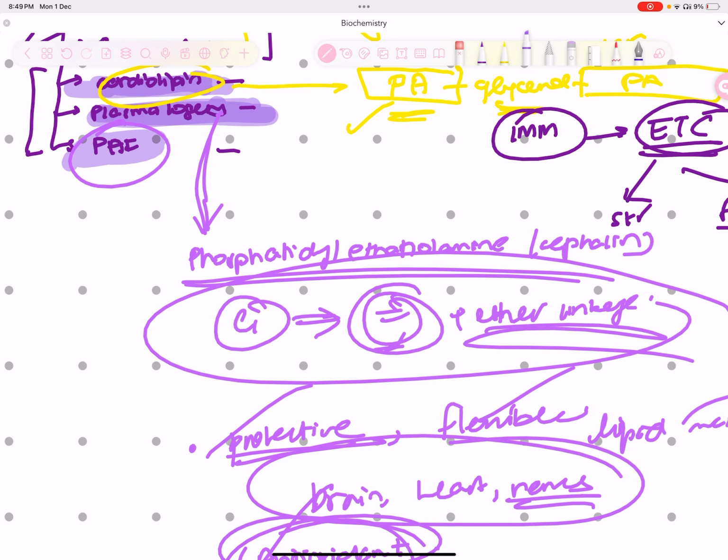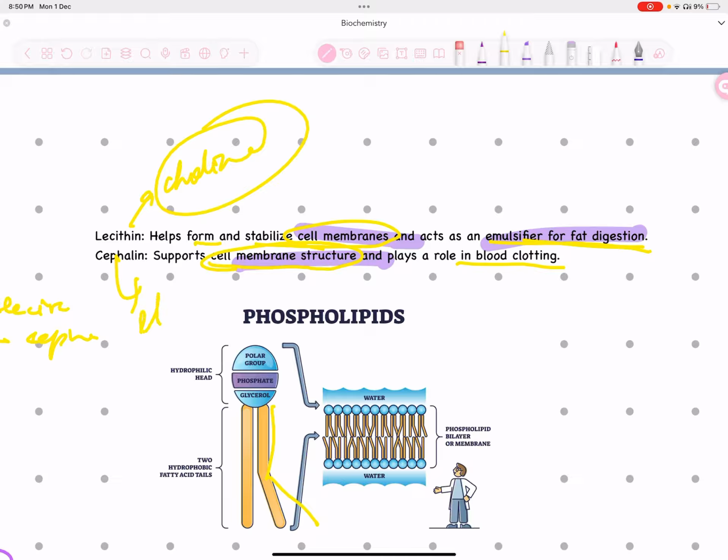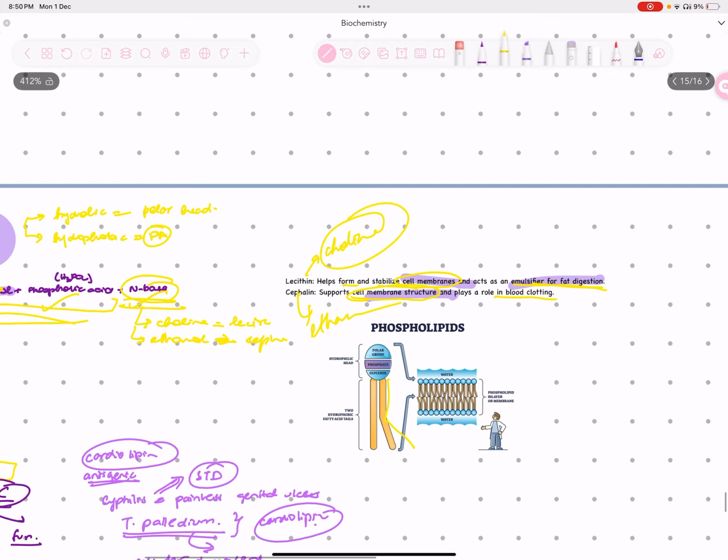And sphingomyelin helps with the myelin sheath, right? And choline and cephalin, for now, you just need to know that they help to stabilize the cell membrane. For lecithin, you can remember it's an emulsifier for fat digestion. And remember, lecithin has choline as the nitrogenous base, and cephalin has ethanolamine as the nitrogenous base. And cephalin helps with blood clotting as well.